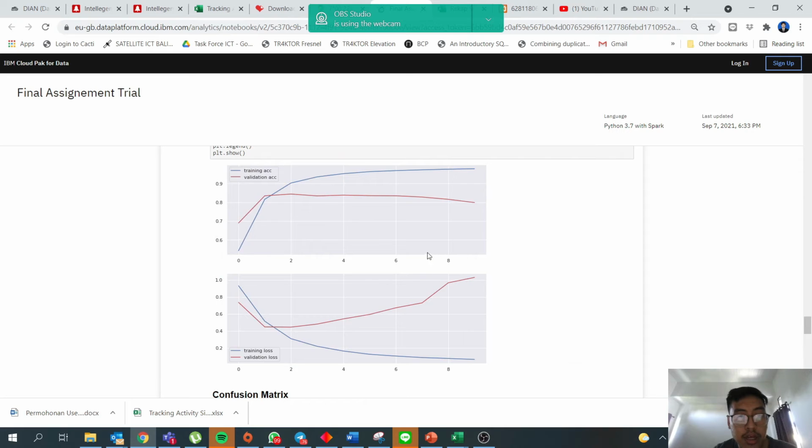So this is the plot where the blue one is train accuracy, the red one is evaluation accuracy. Like I said before, I should stop at 5 epochs to prevent overfitting, and for the validation loss, I should stop at give or take maybe 5 to balance between accuracy and loss.